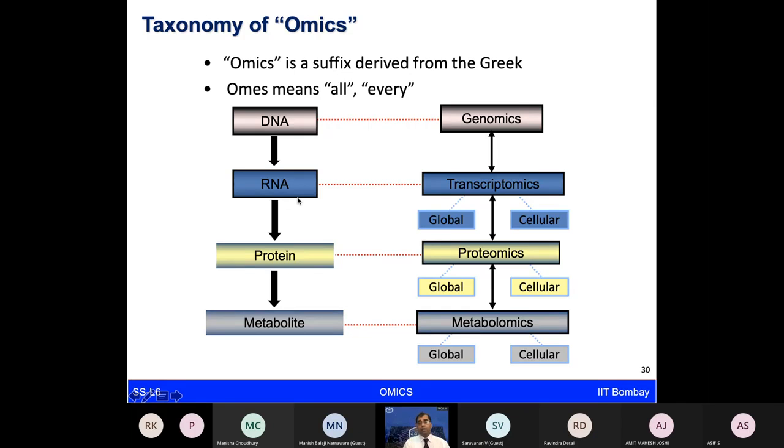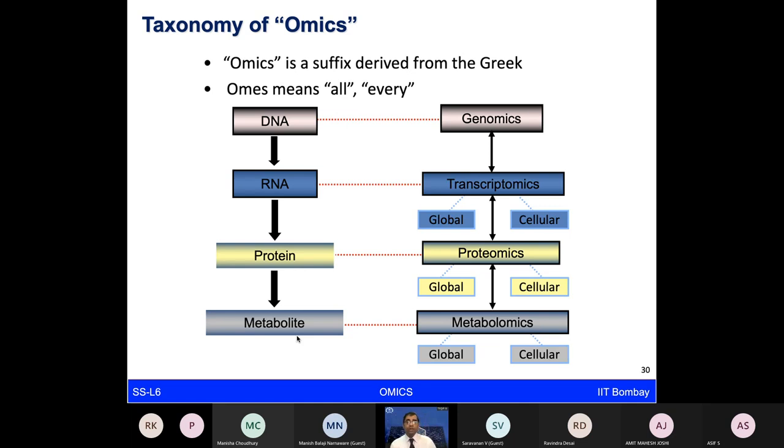RNA, when we want to study all the RNA, that is known as the transcriptome, and studying that comes under the transcriptomics field. When we want to look at all the transcripts, that is global transcriptomics. When we want to look at transcripts or the RNA present in a given cell, that is known as cellular transcriptomics. Likewise, when you want to study all the proteins, you are studying the proteome, in the field of proteomics, global, or looking at only a specific cell, that is the cellular proteome. Or you can go one step forward, looking at metabolites which are derived from these, and then you look at the metabolome and study it under the metabolomics field.